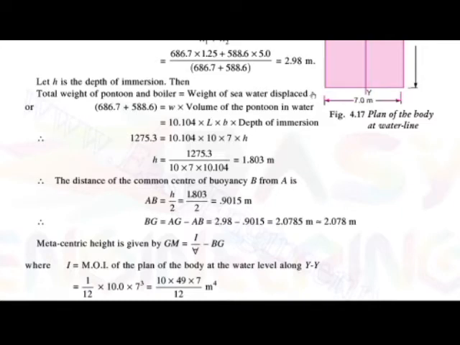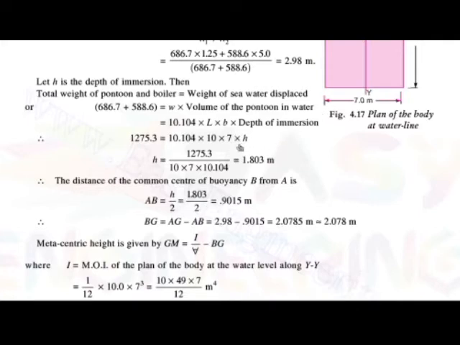Okay, so how do we find the weight of the water displaced? Weight density of the sea water into the volume of the pontoon in water. The weight density of the sea water is 10.104 kilonewton per meter cube, and the volume of the pontoon means length into breadth into the depth of immersion. So here, 1275.3 is equal to 10.104 into length 10, breadth 7, depth of immersion.